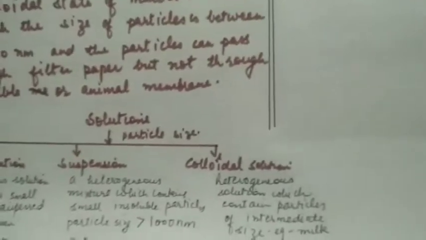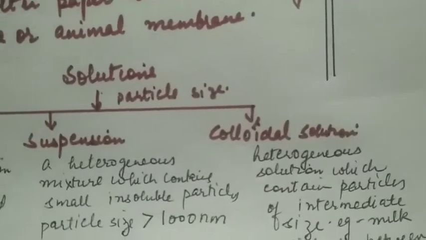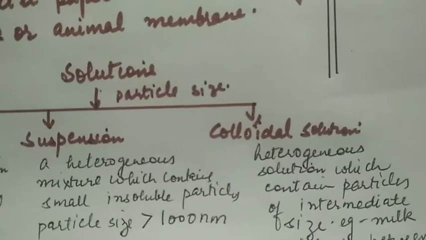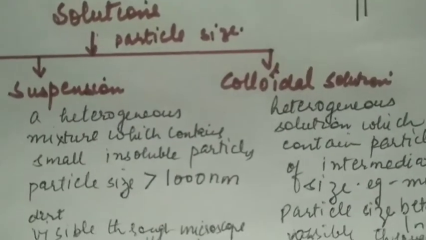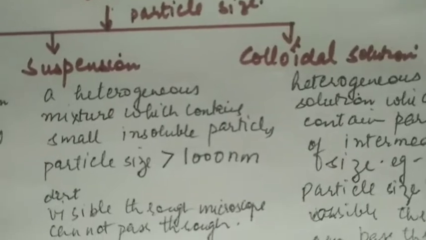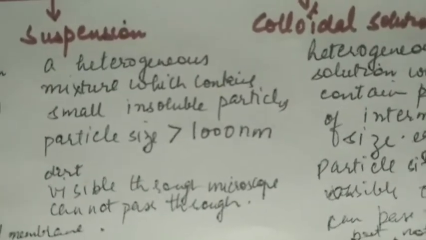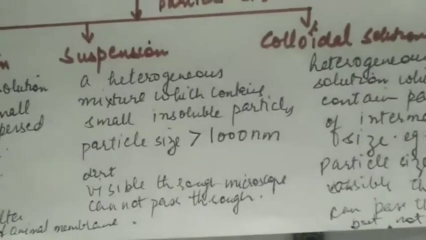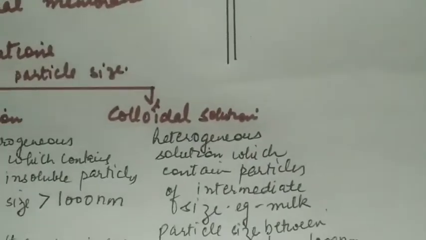Suspension, on the other hand, is a heterogeneous mixture which contains small insoluble particles. Particle sizes greater than 1000 nanometer, for example dirt, and they are visible through microscope and cannot pass through animal or ordinary membrane. Colloidal solution is in between.